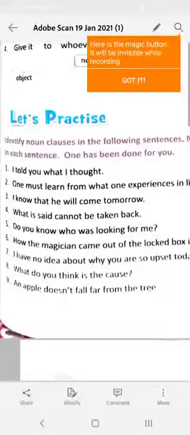Now come to this let's practice part. Identify noun clauses in the following sentences. Mention the role played by the noun clause in each sentence. One has been done for you. See the first one. I told you what I thought. I told you is the main sentence. The subordinate clause here is what I thought, and what I thought is the object of the verb told.